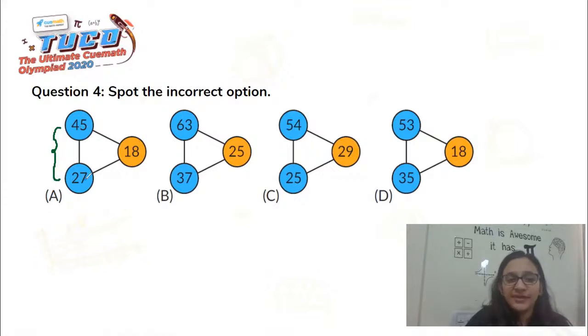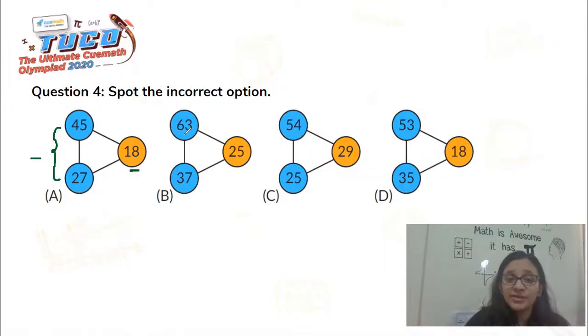Now adding 45 and 27 would lead to a larger number than 18. Multiplication definitely would lead to a much larger number. Division would lead us to a very small number. So this is how we can rule out which operators will not work for us in the given series. So what would work here is subtraction. If we do 45 minus 27, we would get the answer as 18.